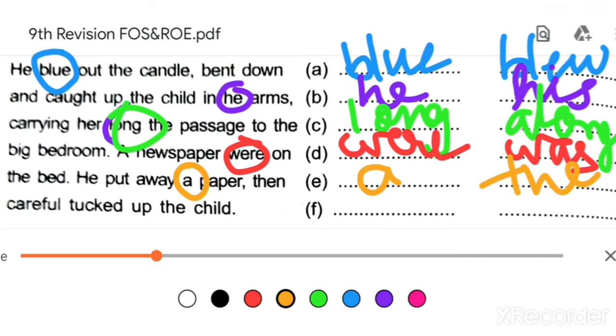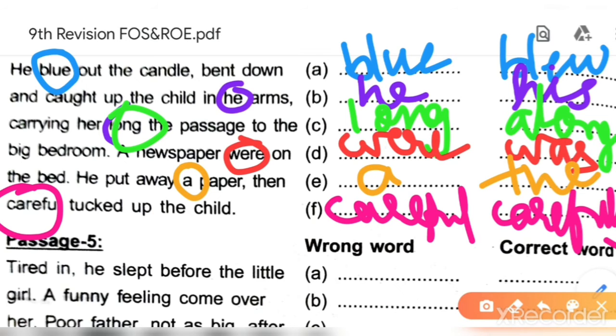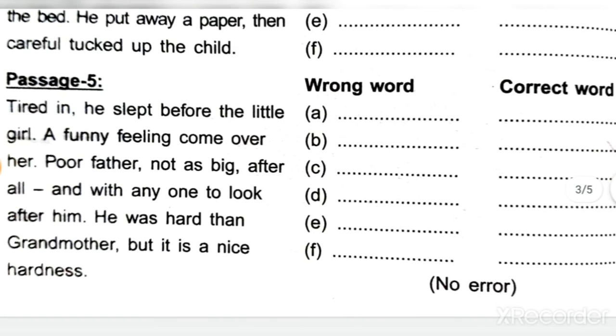Then careful tuck up the child. What is the mistake here? Careful tuck up the child, or carefully tuck up the child? Instead of "careful", what will we write? "Carefully", C-A-R-E-F-U-L-L-Y. Okay, understood? So that's all for this passage. Now next one, passage number 5.